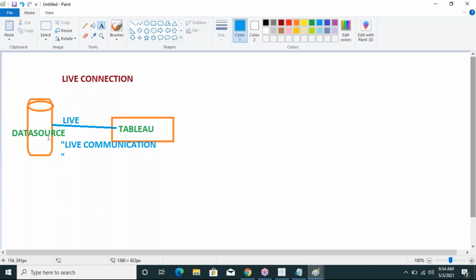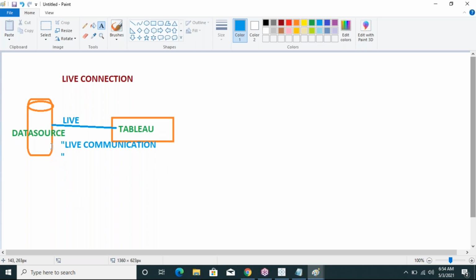But it does not store any data in Tableau, only the connection it will give.